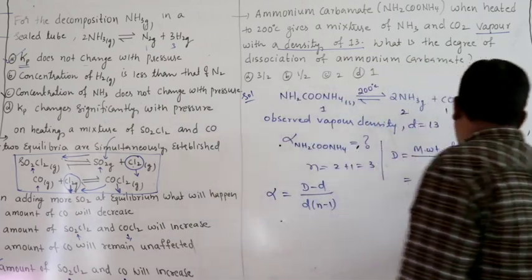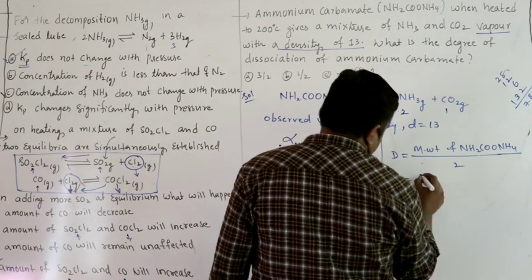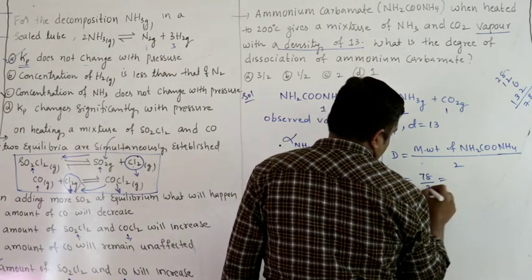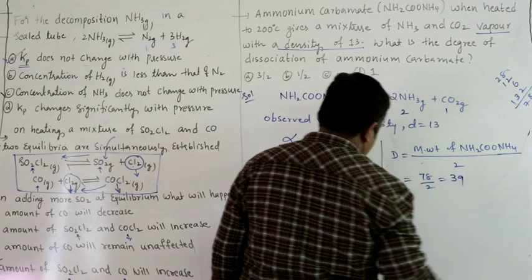So 2 nitrogens, 2 into 14, 28, 1 carbon, 12, 6 hydrogens, 2 oxygens, 32, that is 78. So 78 by 2, that is 39 you will get.